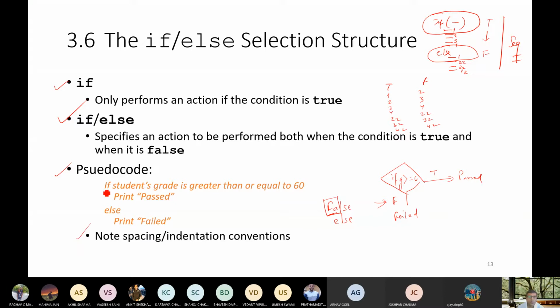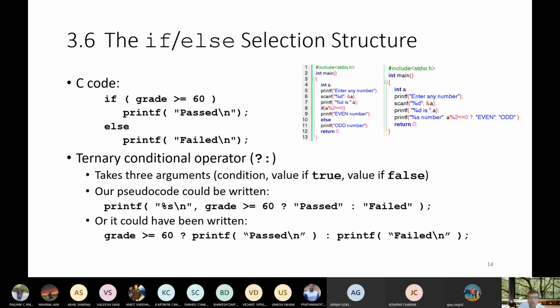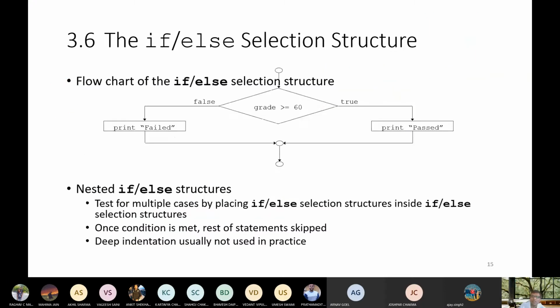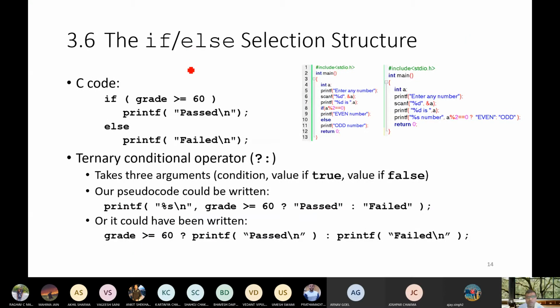Then come to indentation, and indentation is very important. Here you can see that it is written indented. So you may be able to understand that this else belongs to this if, and this is upon true and this will be printed upon false. If you want to run multiple statements, then you need to go for curly braces. I will show you later on.